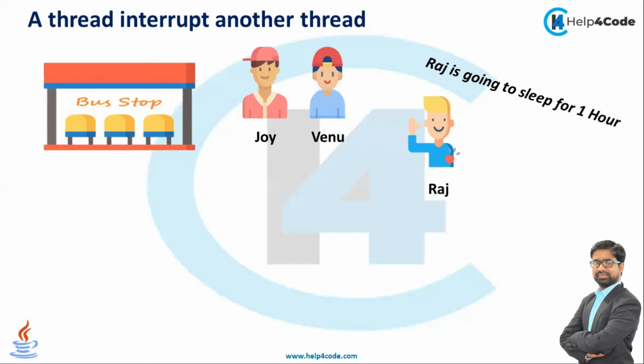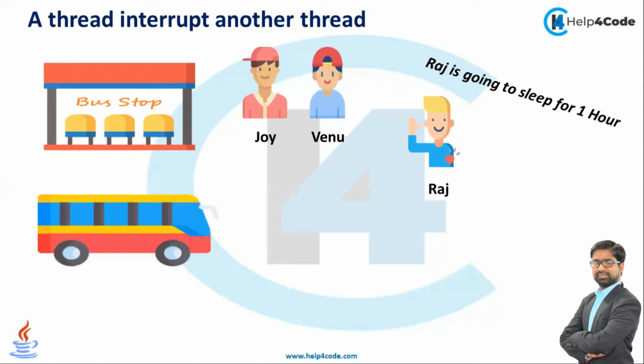Now he tells Joy and Venu that whenever the bus comes, just interrupt me. So whenever the bus is coming, Joy and Venu will interrupt Raj. For example, before one hour, the bus is coming. So what will Joy and Venu do? Joy and Venu will call the interrupt method on Raj. So Raj will wake up and continue his task.